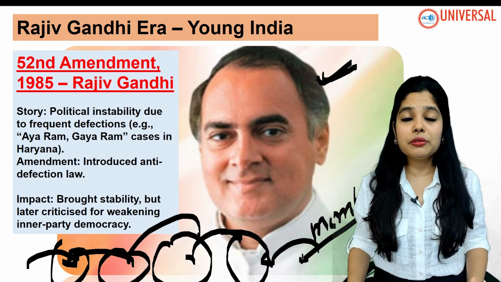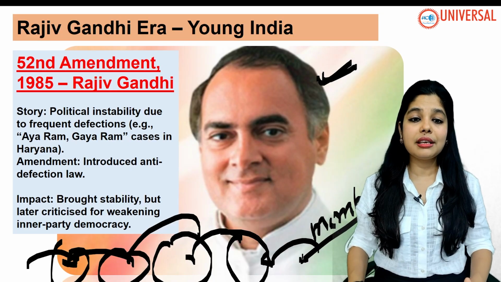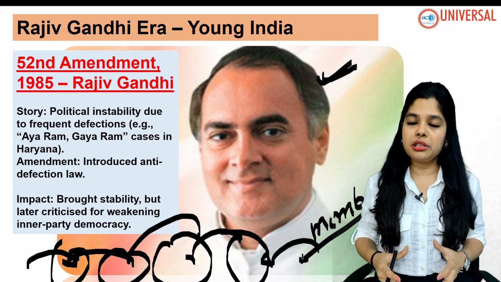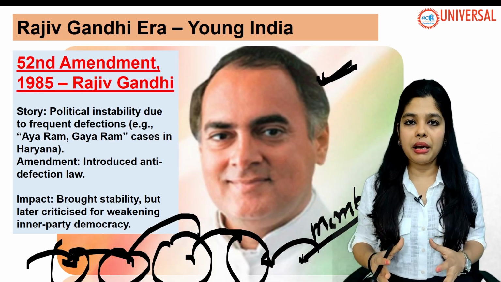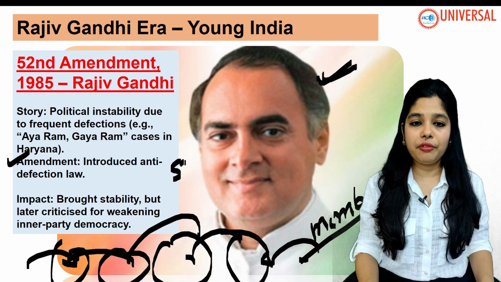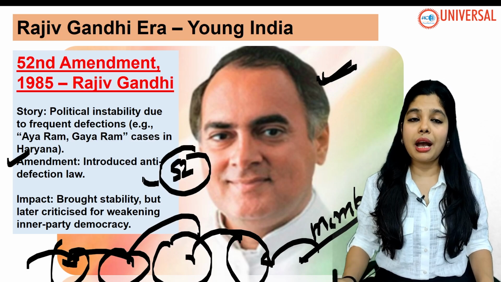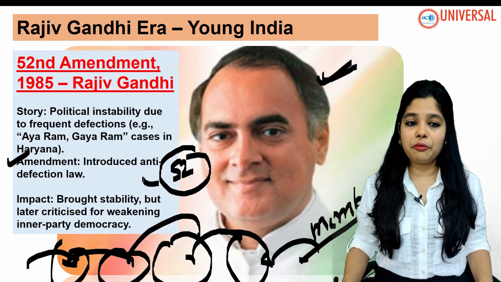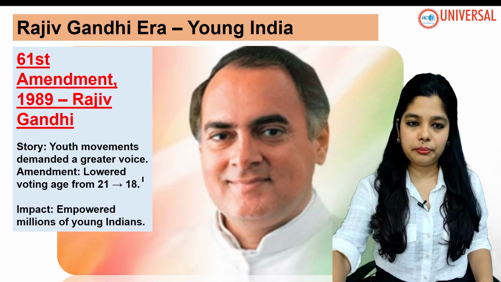To remove this, Rajiv Gandhi came with the anti-defection law, with stricter rules so that people cannot change their parties so frequently. In the 52nd Amendment we are talking about the anti-defection law. It brought stability but was later criticized for weakening inner party democracy.